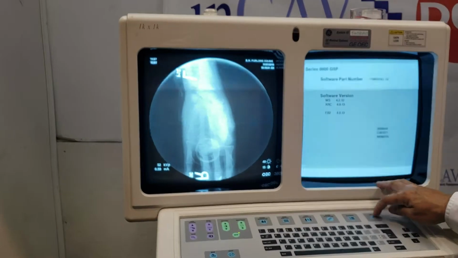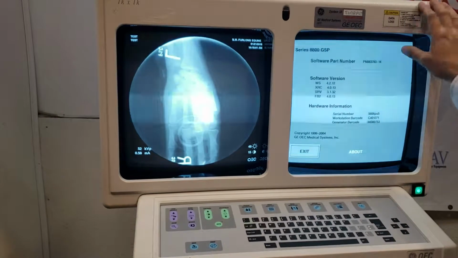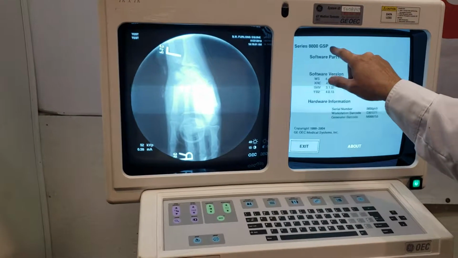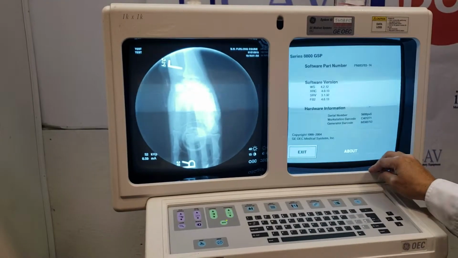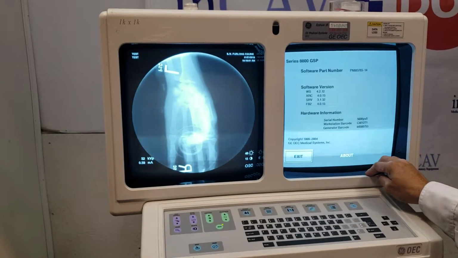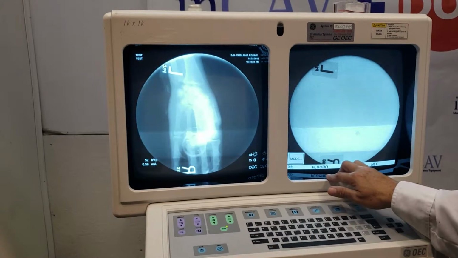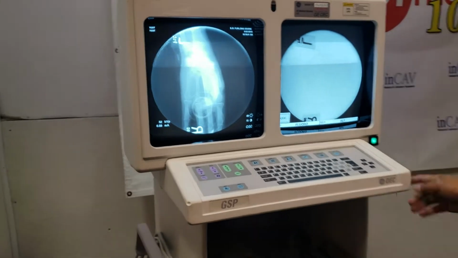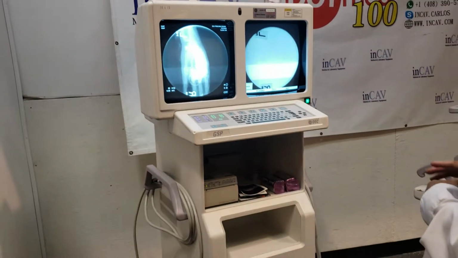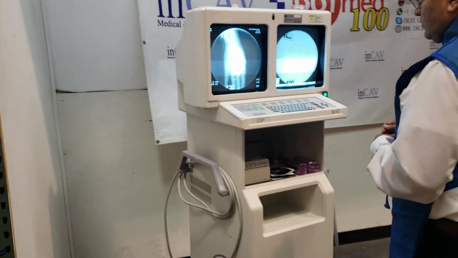The HAL button will show the main information for the system. It's an 8800 GSP, this machine. What is the software version and part number, and what is the hardware they have. And this is the most important operation on the system.